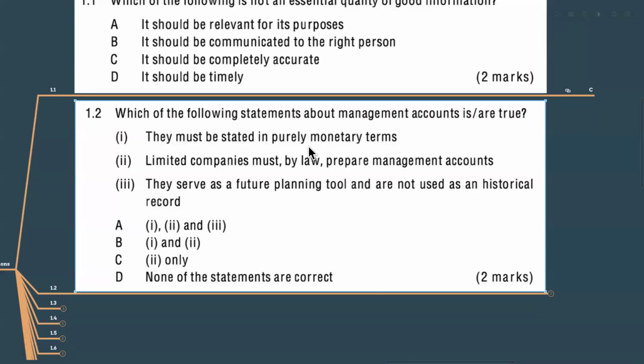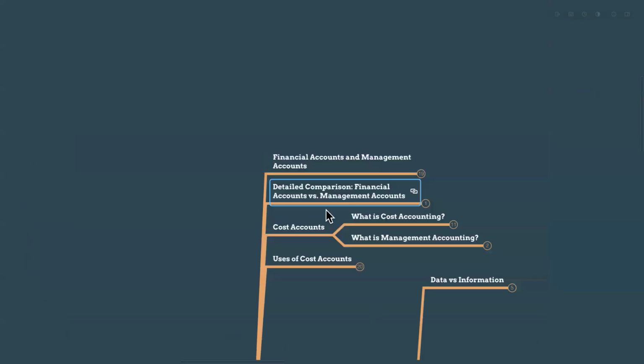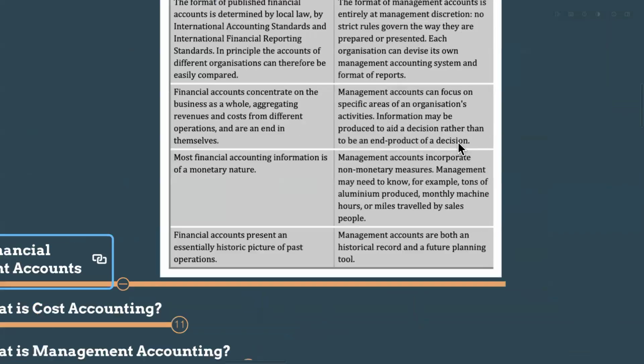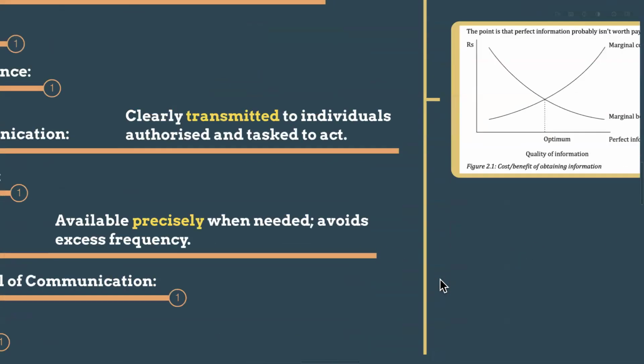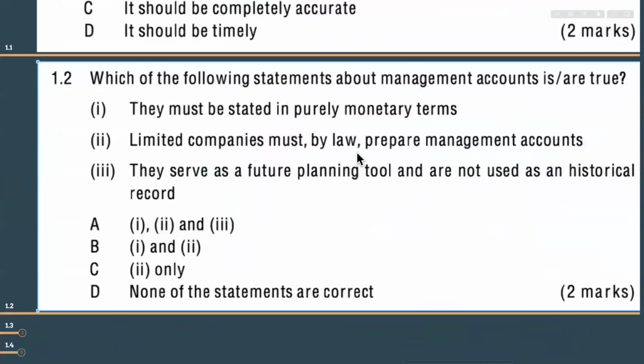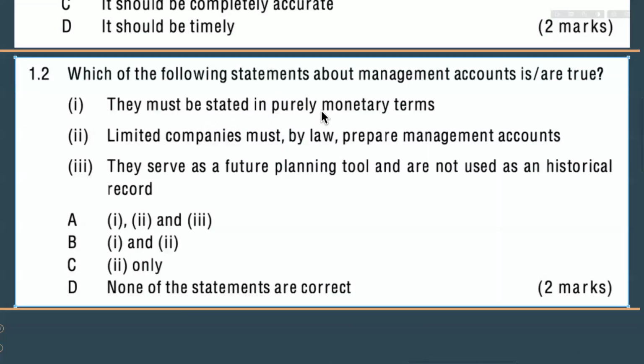Is it correct? Management accounts are purely monetary? Purely monetary means there is no non-financial information. Everything is financial information with a money value. Is that management accounting? We are using the non-monetary values also. Did you understand, guys? When we have a detailed comparison, you can see here, management accounts incorporate non-monetary measures. We are not only using the monetary measures, we are using the non-monetary measures, right? So that statement is purely wrong, because management accounts are not purely monetary, we are using the non-monetary items also.